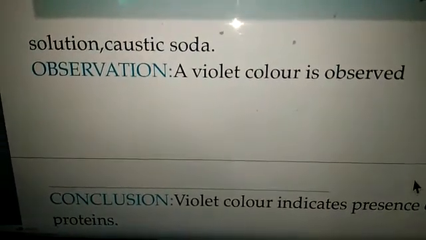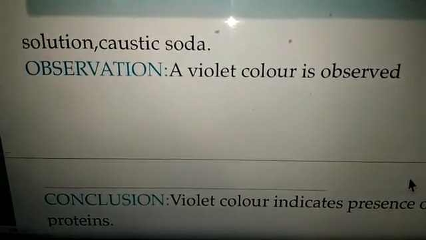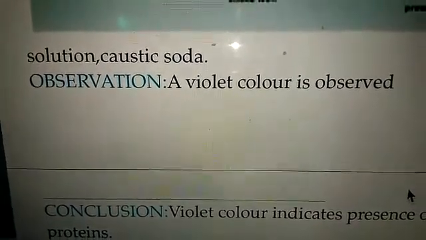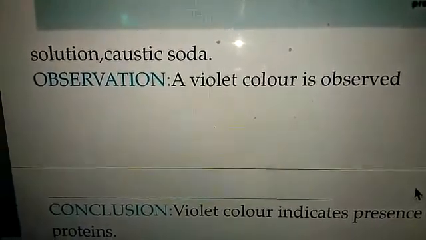So, what's the observation? What did we see? A violet color is observed. What's the conclusion? Violet color indicates the presence of proteins.